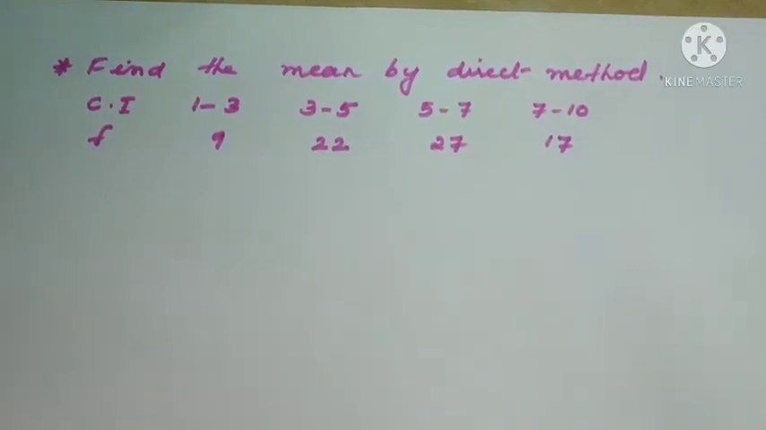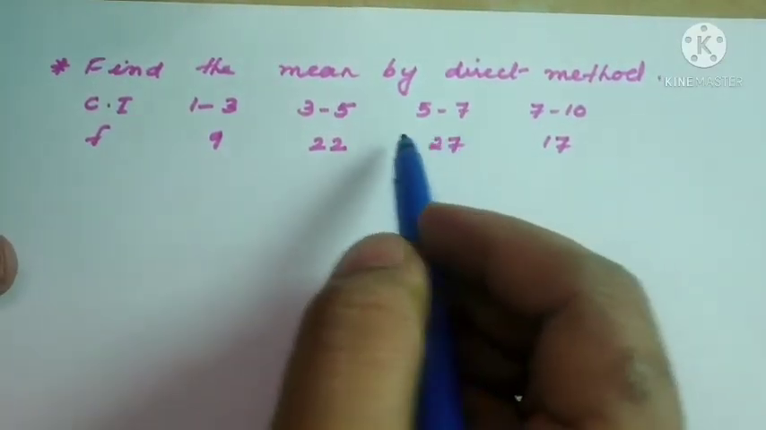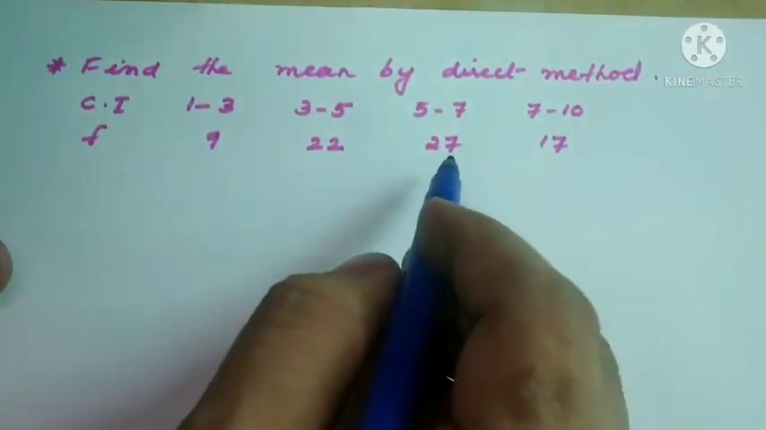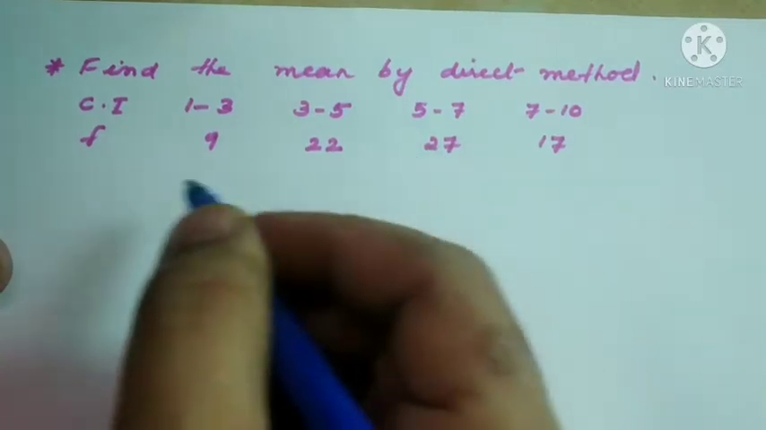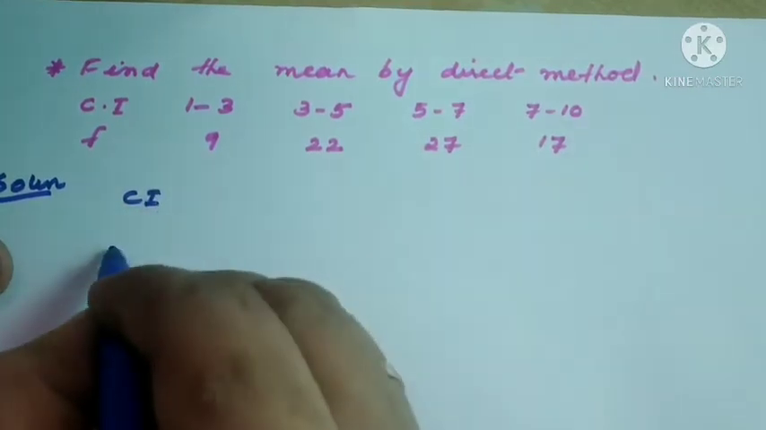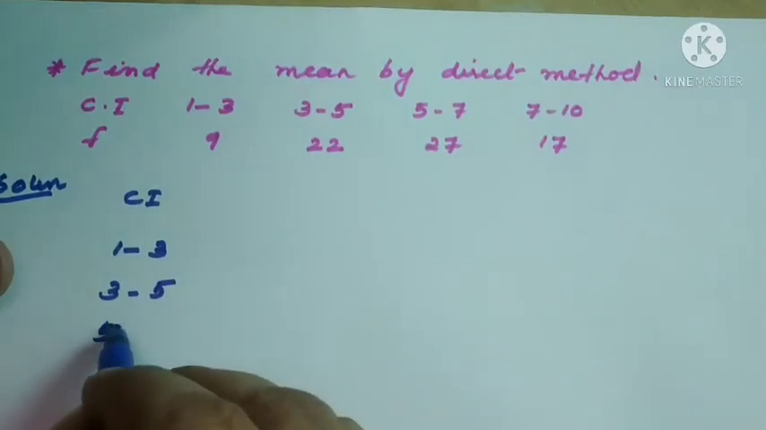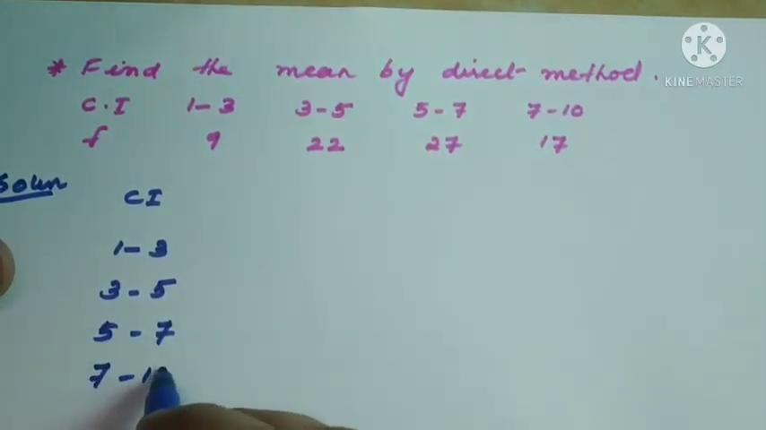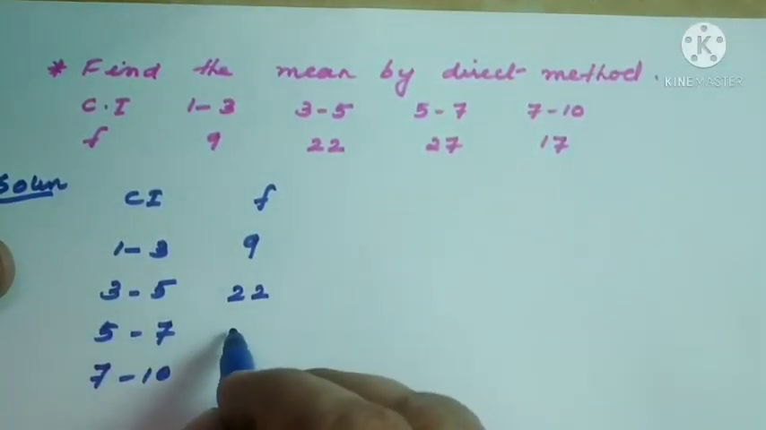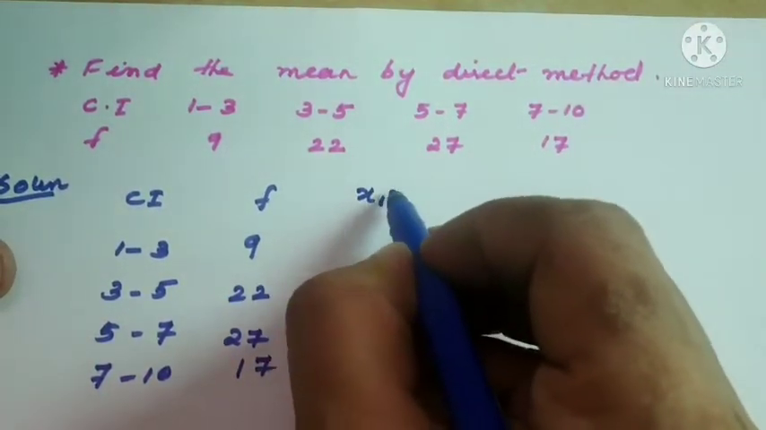One more sum. Find the mean by direct method. Class interval 1 to 3, 3 to 5, 5 to 7, 7 to 10. Frequency 9, 22, 27 and 17. So here in the solution, what we should write: class interval 1 to 3, 3 to 5, 5 to 7, 7 to 10, with corresponding frequencies 9, 22, 27, then 17. Now class mark, that is our xi.